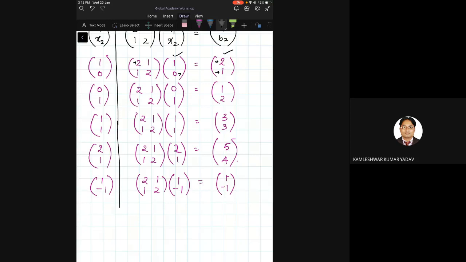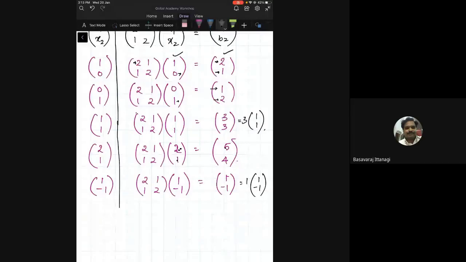Similarly, when I take 0, 1, the second component, which was 1, gets stretched by 2, and the other one was 0, and somewhere I get a 1. In this case, this is 3 times 1, 1. Here, this seems to be completely unequal. I gave 2, this is 2.5 times, which I got 5. But this is 1, this is 4 times, so something is happening which I don't even know. On the other hand, this one I can say is 1 times 1, minus 1.